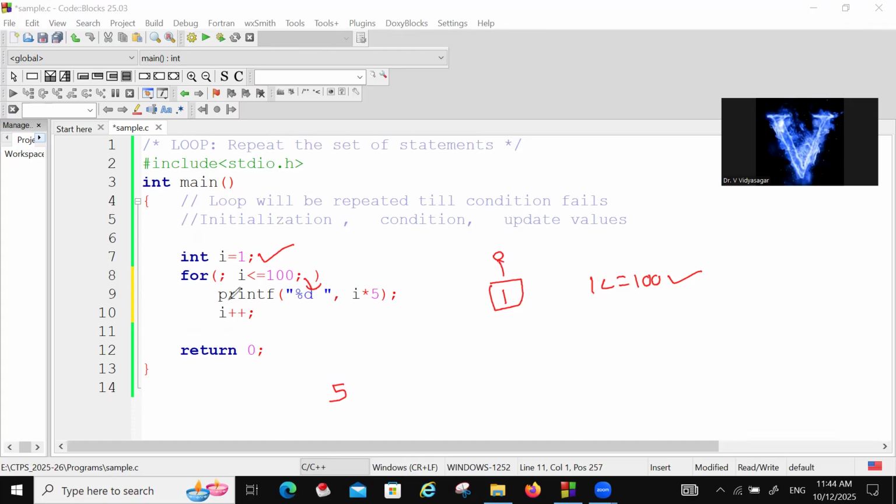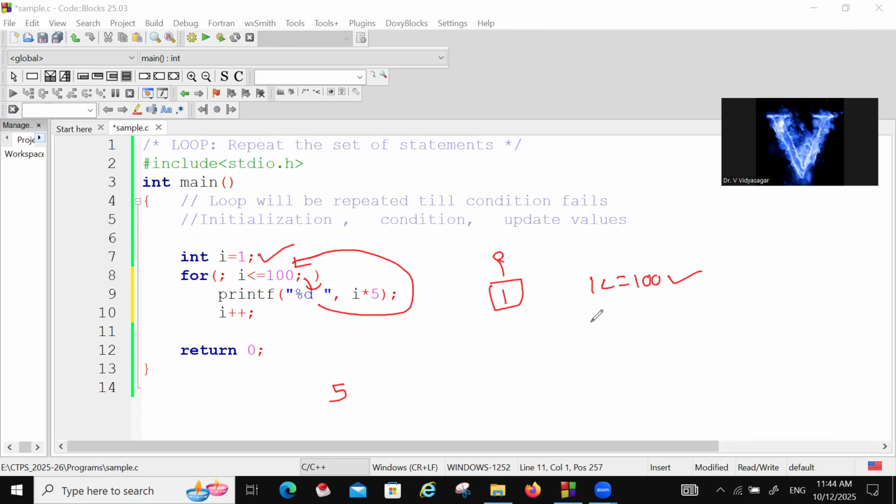Okay, because I did not give any block. This is important. Try to understand. If you don't give any block, it will consider only one statement. So the for loop considers only one statement, the immediate statement, and again it will go to the loop only.